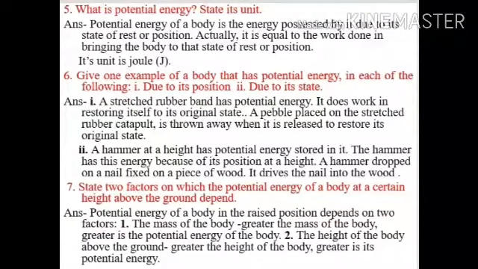Question number 7. State two factors on which the potential energy of a body at a certain height above the ground depend. The answer is potential energy of a body in the raised position depends on two factors. Factor number 1, the mass of the body. Greater the mass of the body, greater is the potential energy of the body. Factor 2, the height of the body above the ground. Greater the height of the body, greater is its potential energy.